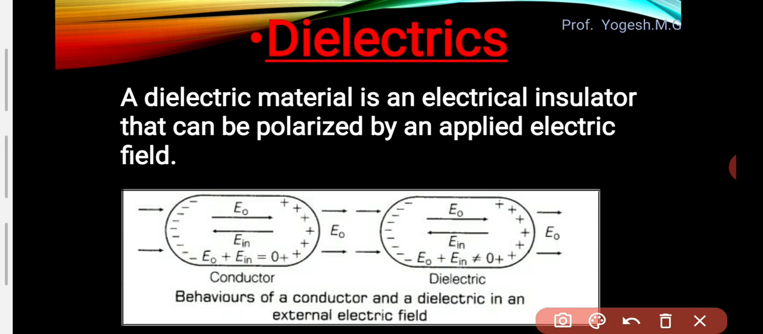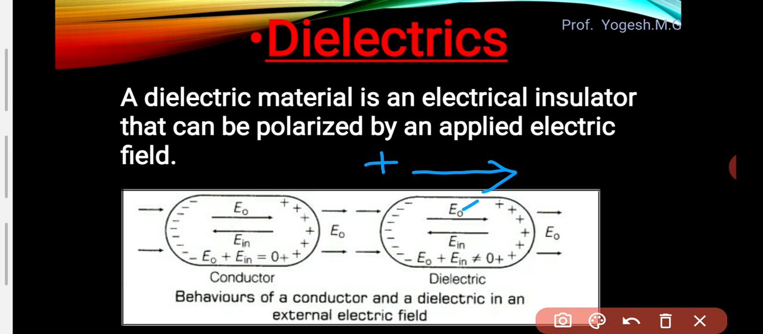Now suppose a dielectric is placed in an external electric field. A dielectric is placed in an external electric field. What will happen? We have to see now. So here also, same, the external electric field is in this direction, E naught, right?